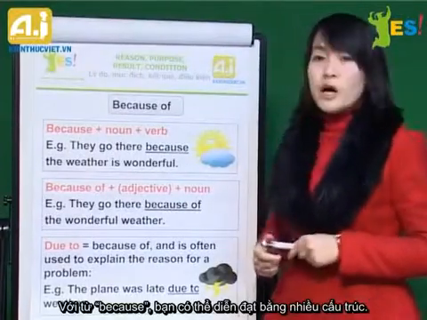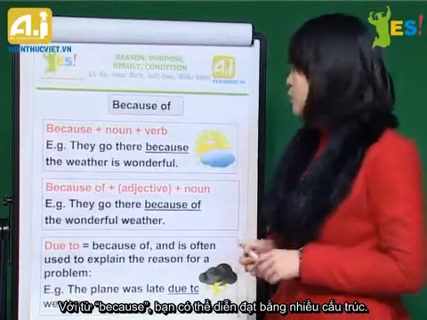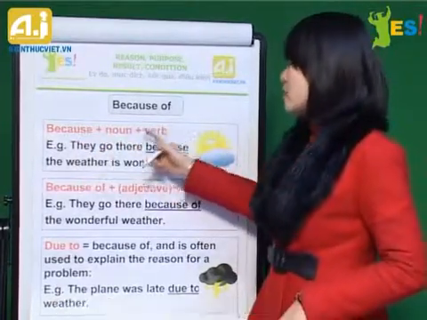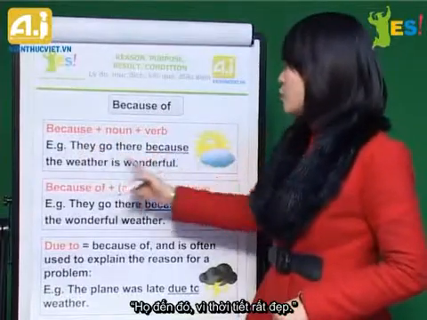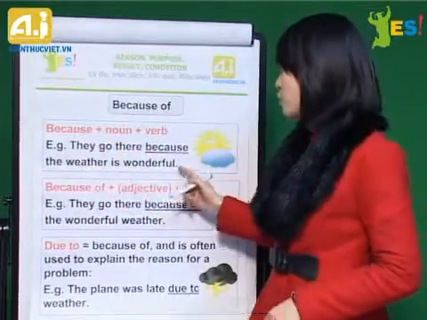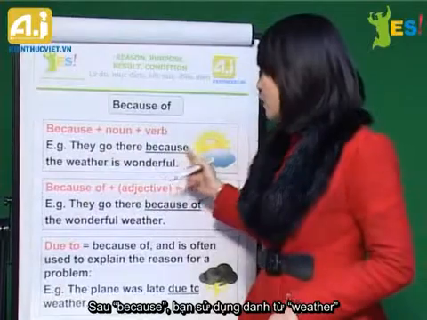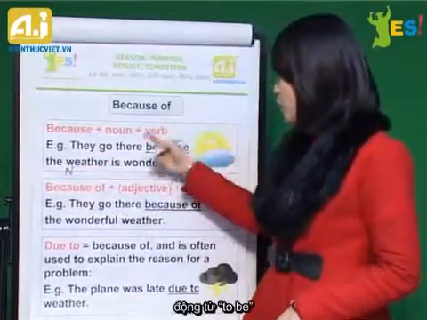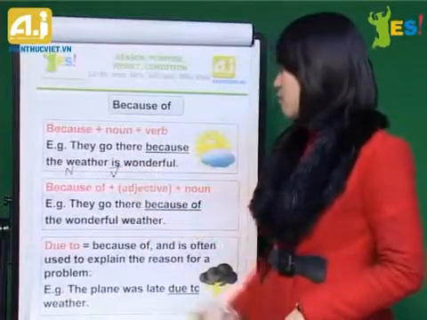Now, with the word because, you have several structures to use with them. You can say because, the noun and the verb. They go there because the weather is wonderful. So after because, you have the noun, which is the weather, and the verb, which is to be.